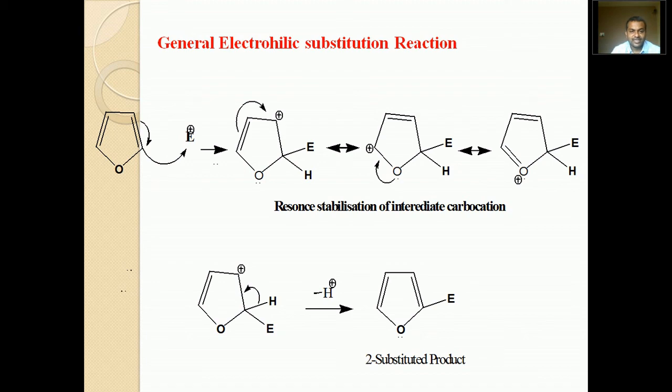The electrophile attacks at the 2 position, forming the intermediate carbocation stabilized by resonating structures, and finally deprotonation by any nucleophilic reagent gives rise to the aromatized 2-substituted product of furan. This is all about the general electrophilic substitution reaction.